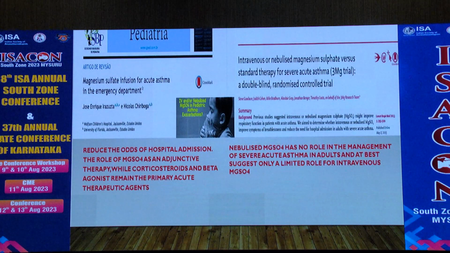In acute asthma, the 3Mg study is the largest study on acute asthma, done in Scotland, UK, involving 1,200 patients. They noticed that nebulized magnesium sulfate has no role in the management of severe asthma in adults, unlike in children, and also a very limited role for IV.